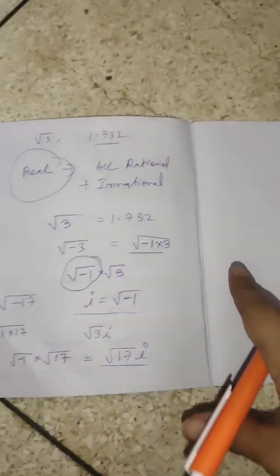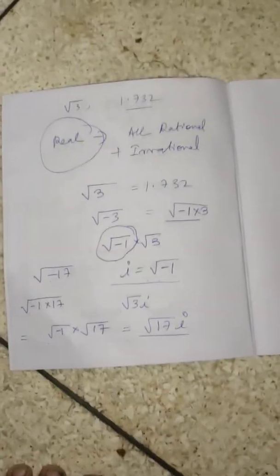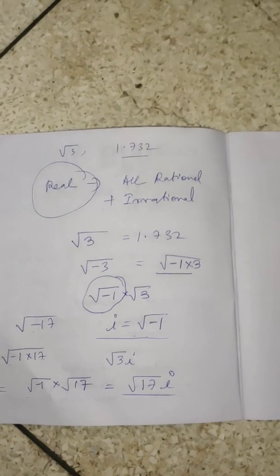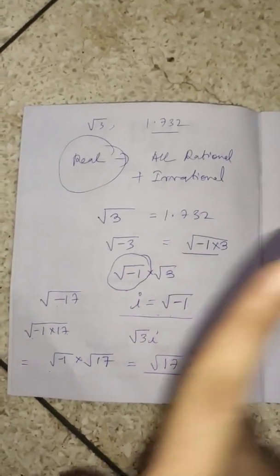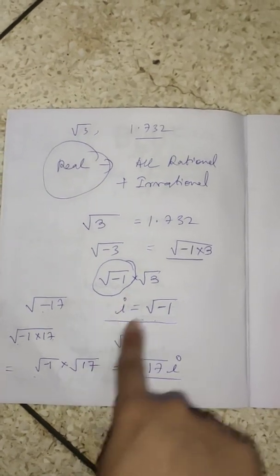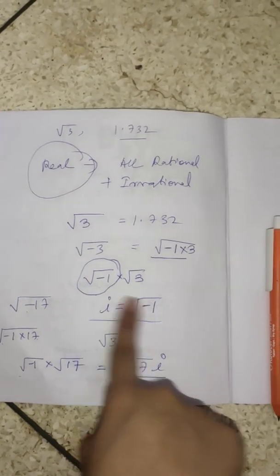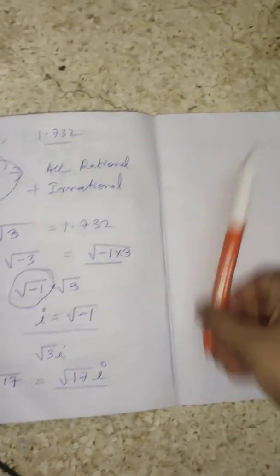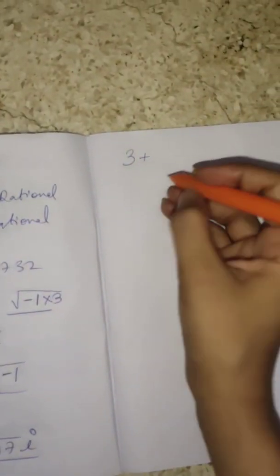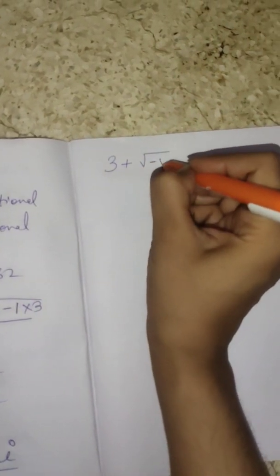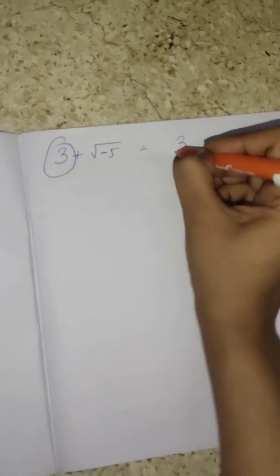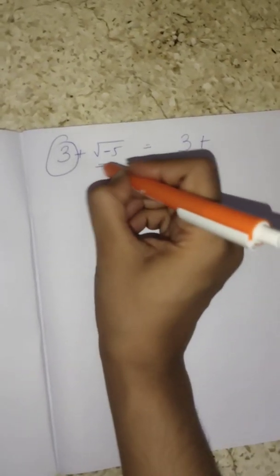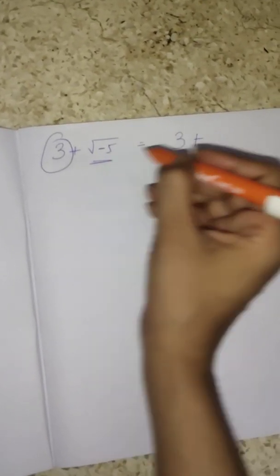If you ask me, can I write a natural number in the form of a complex number? Yes, definitely you can write anything in the form of a complex number. So a complex number includes this special iota, which is the square root of minus 1. Suppose you get a question like root 3 plus square root of minus 5. Immediately, this is the real part and this is the imaginary part, because the square root of a negative number is not possible.